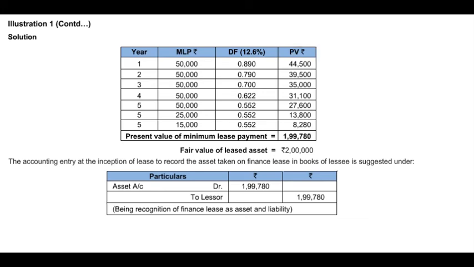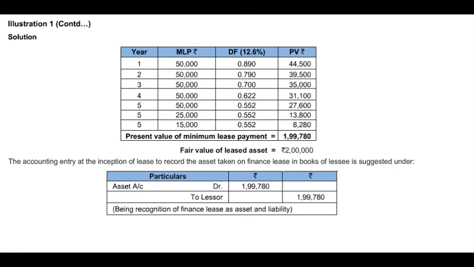So what we will do is we will multiply the minimum lease payment into the discounting factor, and that will give us the present value. So 50,000 into 0.890 will give us 44,500 rupees. Similarly, we will discount all the future cash flows. Second, third, fourth and fifth year, the payment is 50,000 as lease rental. So we will consider the respective discounting factors, multiply with the particular lease payment and find out the present value. As you can see here, the present value of the lease payments keeps on decreasing. This is mainly because when you're discounting the cash flow, gradually the value in future will fall.